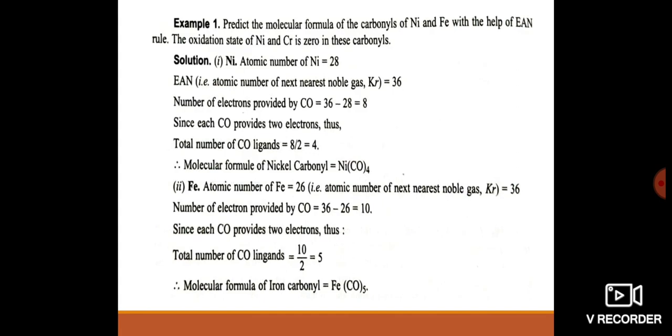Since each carbonyl provides 2 electrons, the total number of carbonyl ligands is 10 by 2 is equal to 5. So the molecular formula of iron carbonyl is pentacarbonyl iron. Like that we can calculate the formula of the carbonyl compounds.